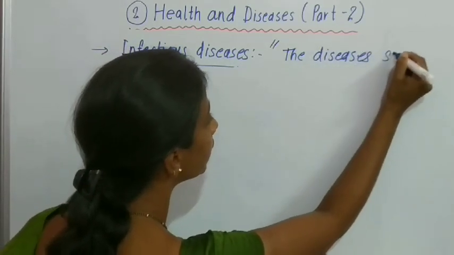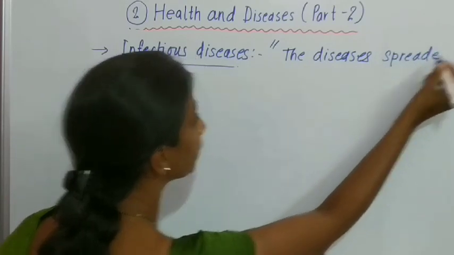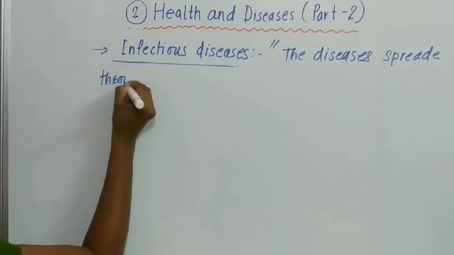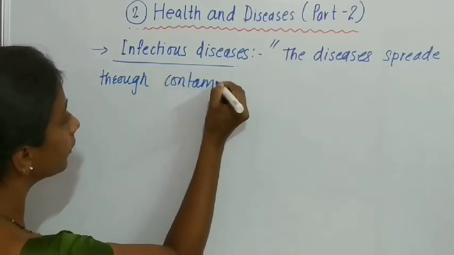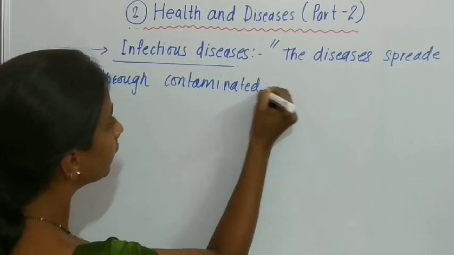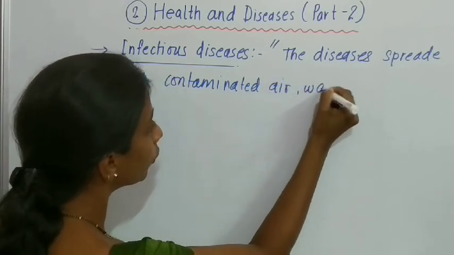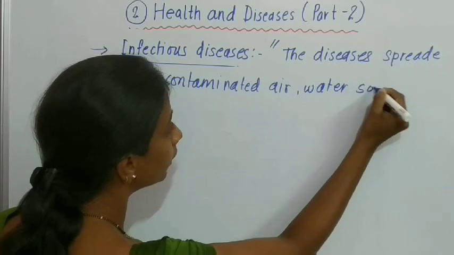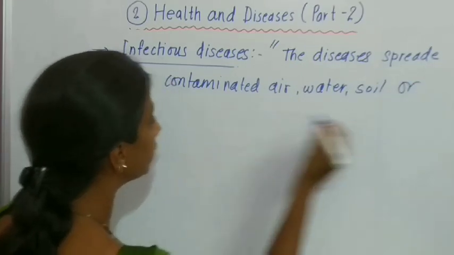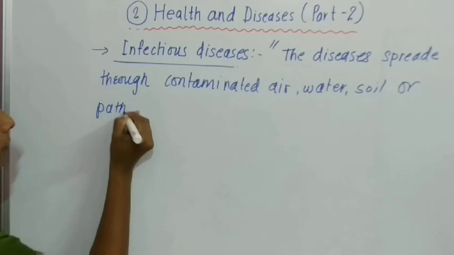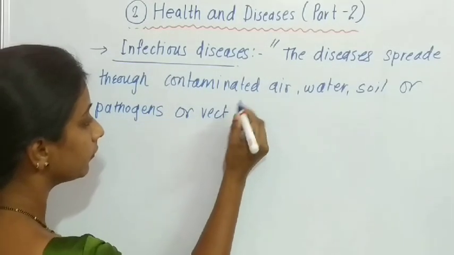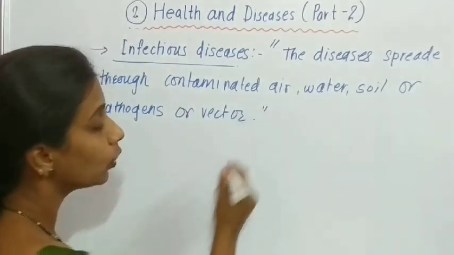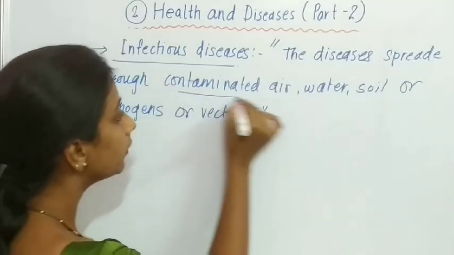The diseases spread through contaminated air, water, soil or pathogens or vectors are called infectious diseases. Now we are aware of contaminated air, water and soil.